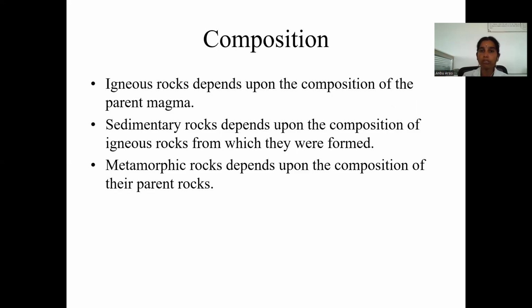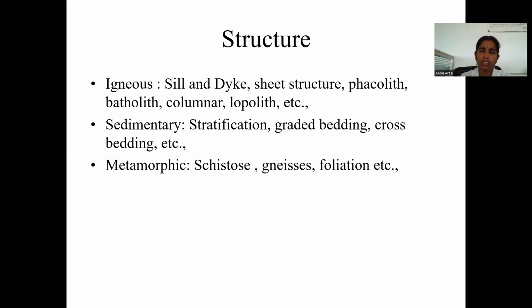The composition of igneous rock is the major part of lava, sedimentary rock depends upon the composition of the igneous rocks from which it is formed, and metamorphic rocks depend upon the composition of their parent rock, whether it is sedimentary rock or igneous rock. That is the parent rock of metamorphic rocks. Structure of these three types of rocks.